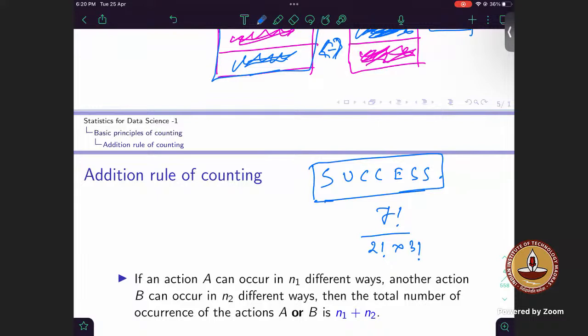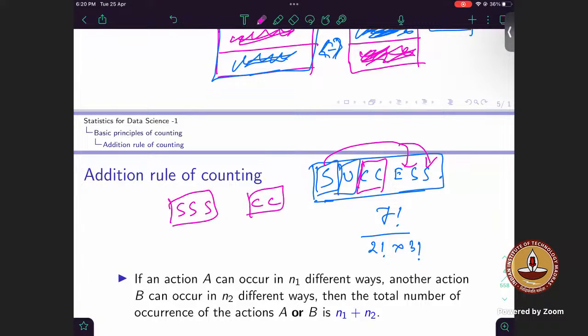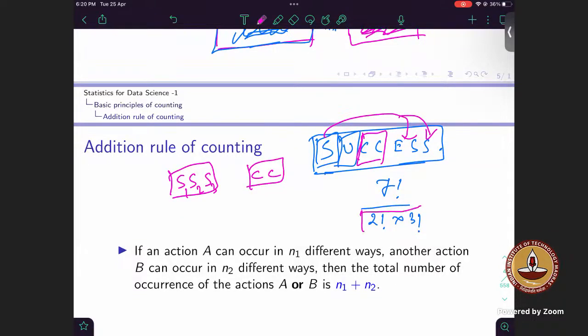Yes, because in general, if these all would have been distinct letters, then it would have been 7 factorial. So this is a recap of that, if not all the objects are distinct. These two C would be similar C and these 3 S would be similar S, right? So we have 3 S and 2 C, which are similar. It doesn't matter to us how S1, S2, S3 are arranged, because when we are framing words, it will be the same. So we have to remove this part: 3 factorial for these 3 similar S and 2 factorial for these 2 C.